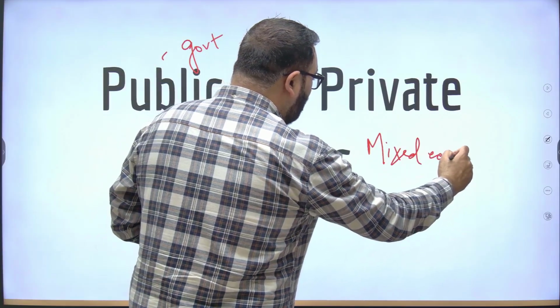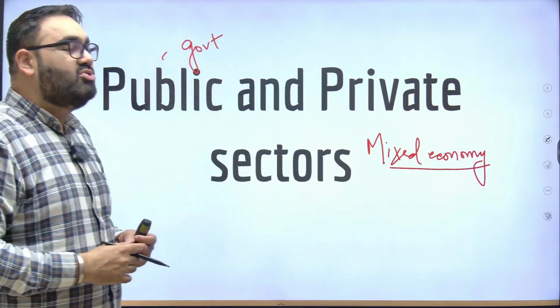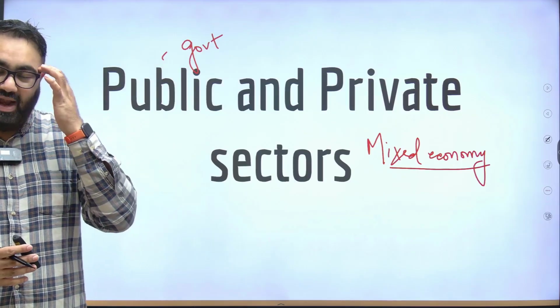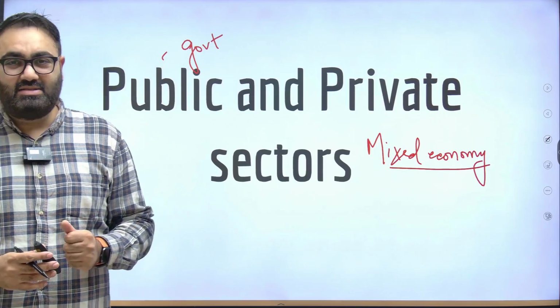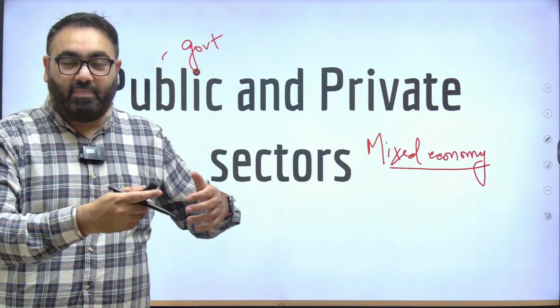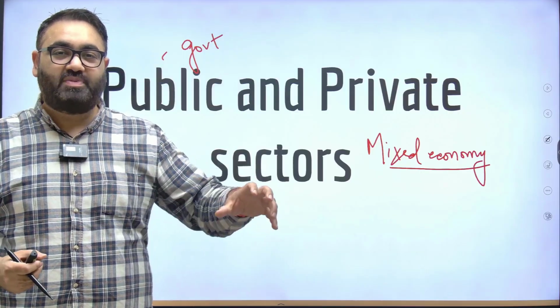If you look at the present context, not just India, but most countries around the world have opted for a mixed economy approach, wherein the private and the public sector both coexist. And increasingly in India, as of today, the government sector is stepping back, allowing more and more space to the private sector.